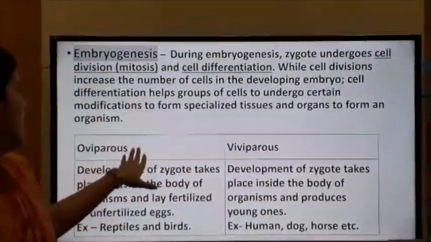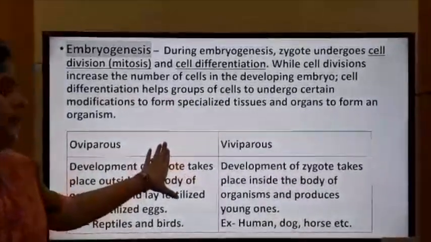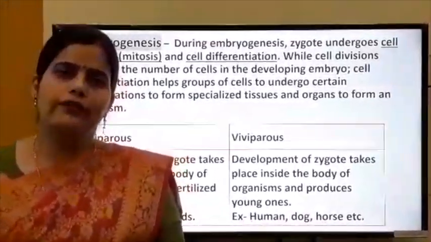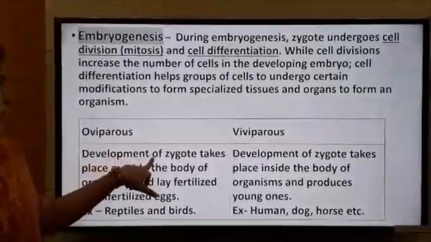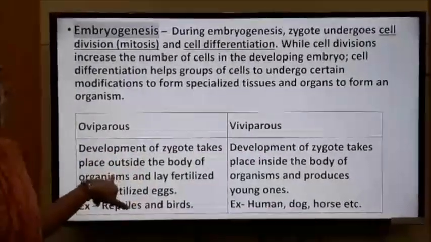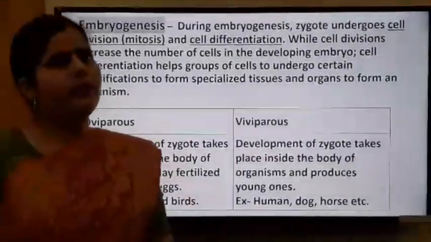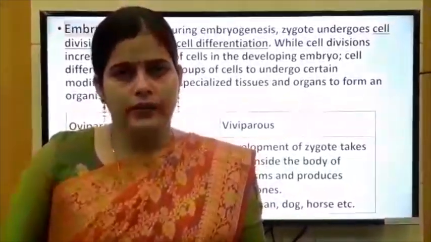Next, offspring or young ones may be oviparous or viviparous. If the development of the zygote takes place outside the body of an individual, it is known as oviparous. Animals lay eggs, the eggs hatch and form an individual.